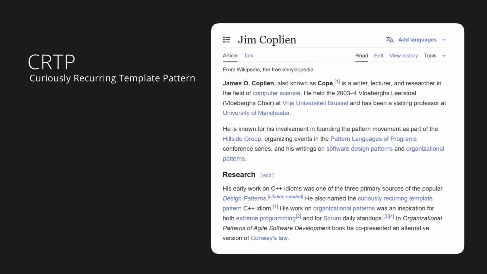Another example of bad naming is the CRTP idiom, which stands for Curiously Recurring Template Pattern. The name has very little to do with what it means. Curiously recurring just refers to the fact that the guy who coined the term, James Coplien, stumbled upon this pattern on various occasions and was intrigued by it. Hence the name Curiously Recurring. This has nothing to do with what the pattern actually does.